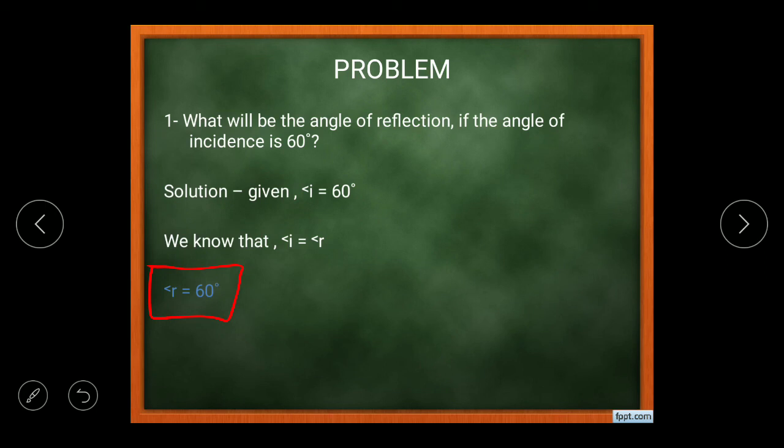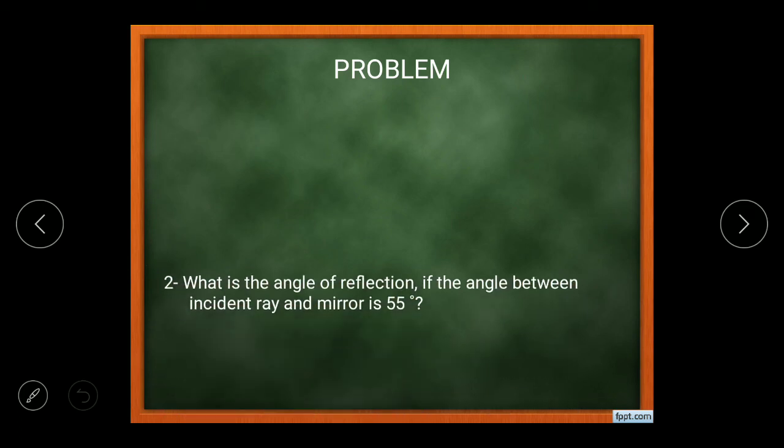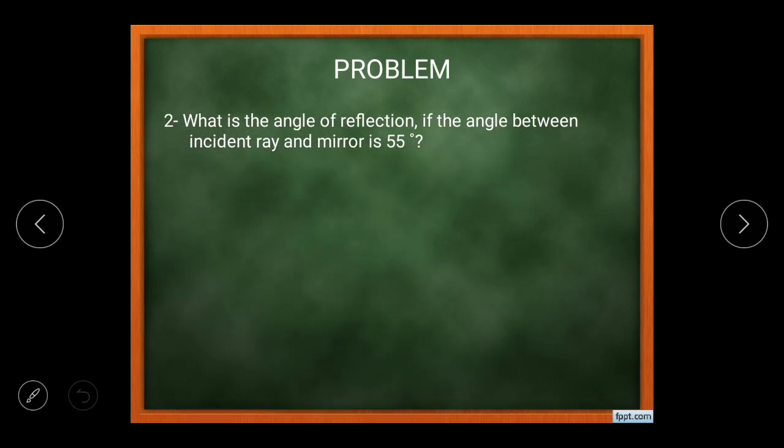Now the question takes a twist, and the question may be asked like, what is the angle of reflection if the angle between incident ray and mirror is 55 degrees? This question can be framed as, what will be the angle of reflection or incidence if the angle between reflected ray and mirror is 55 degrees. So vice versa is also true. If they are asking about the angle of reflection, they can ask you about the angle of incidence, and instead of incident ray they will write reflected ray.